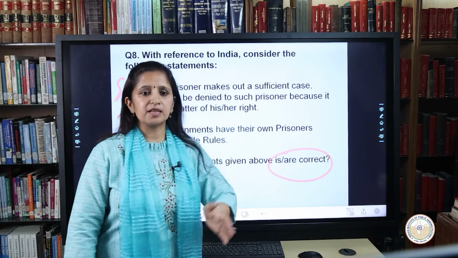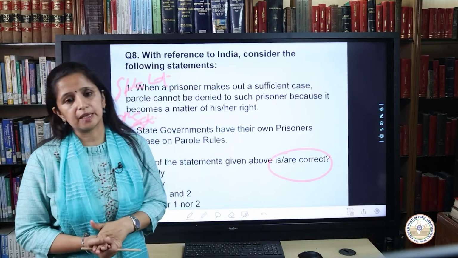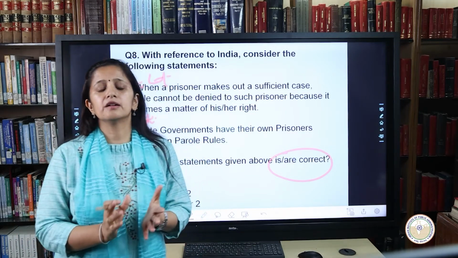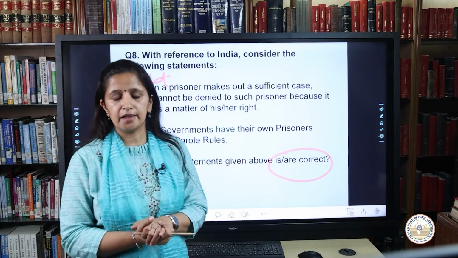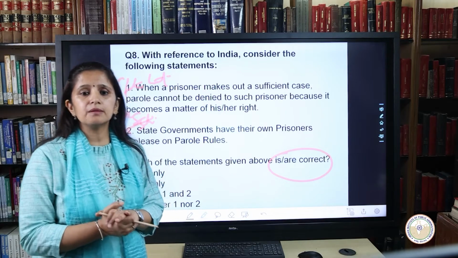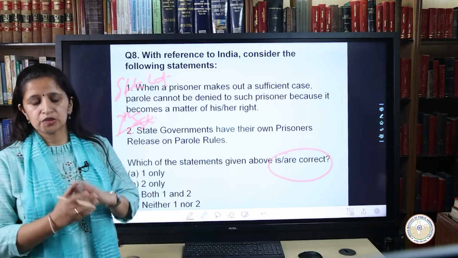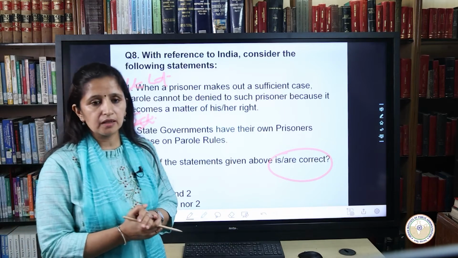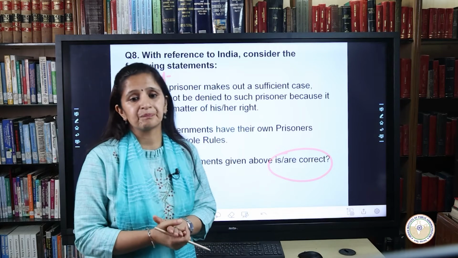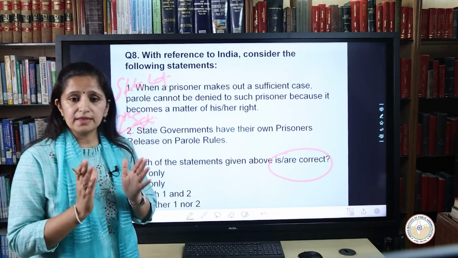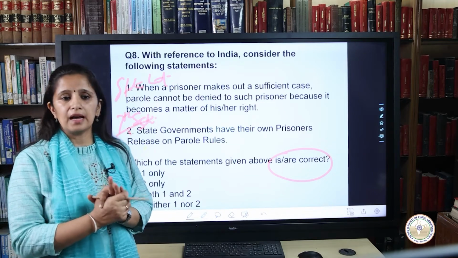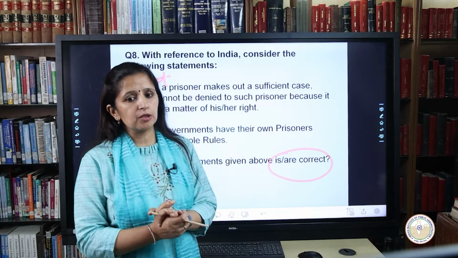Coming to the next statement, here we need to know the management and administration of prisons fall exclusively in the domain of state governments and are governed by the Prisons Act 1894. Which act? It's the Prisons Act 1894 and the prison manuals of the respective state governments. So herein, this is very, very important to be taken care of. And the third important aspect here is the Prisons Act further says that only states can make rules regarding release of prisoners on furlough, parole and remission as part of the correctional process in jail reform.